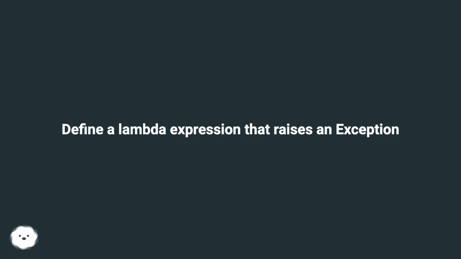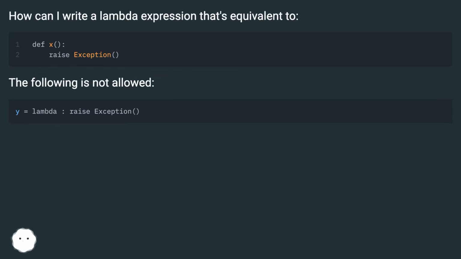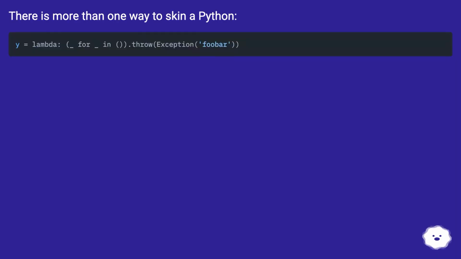Define a lambda expression that raises an exception. How can I write a lambda expression that's equivalent to the following, which is not allowed? There is more than one way to skin a Python.